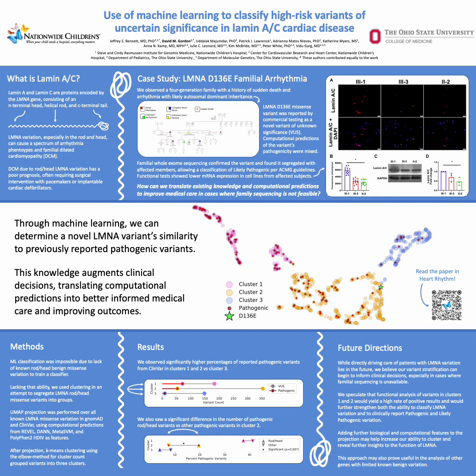We classified this variant as likely pathogenic per ACMG guidelines given the additional information that we were able to obtain, and functional tests showed lower protein and mRNA expression in cell lines from affected subjects than those from unaffected subjects. So this raised the question, how could we translate this existing knowledge and computational predictions on variants in LMNA to improve medical care in cases where this type of family sequencing is not feasible?